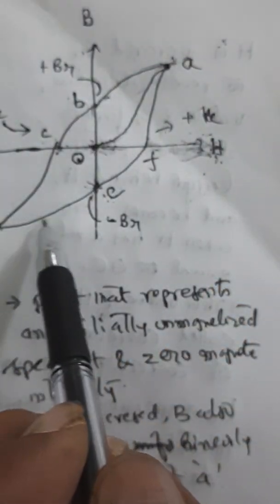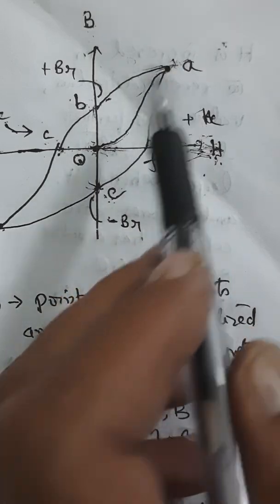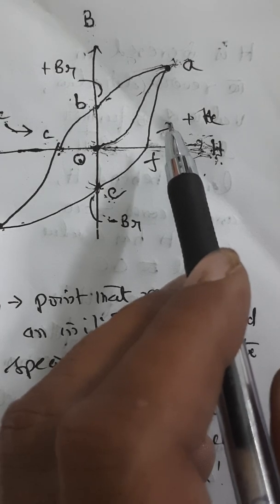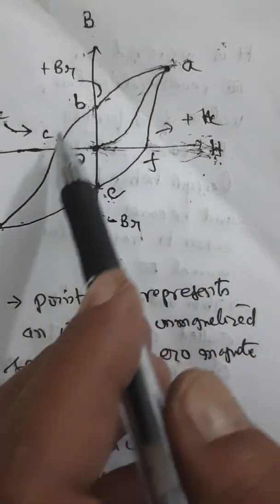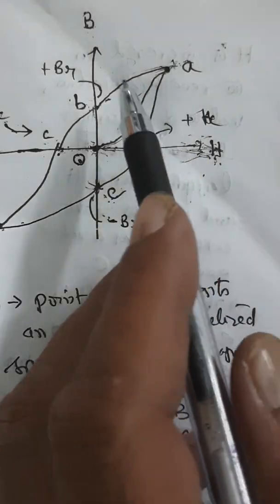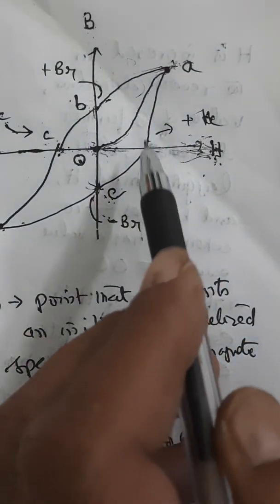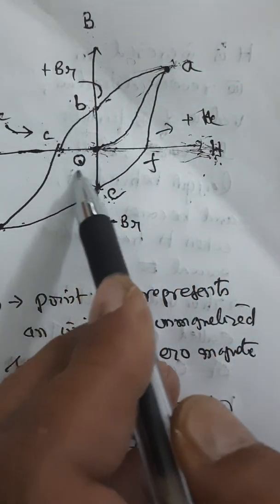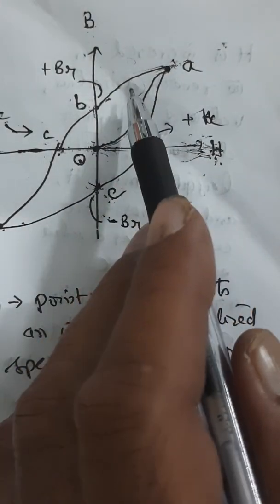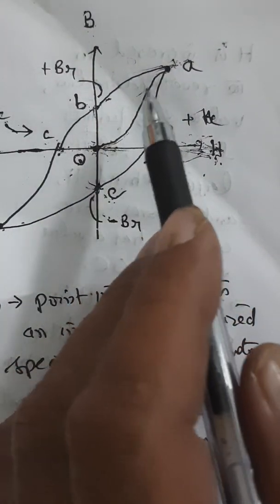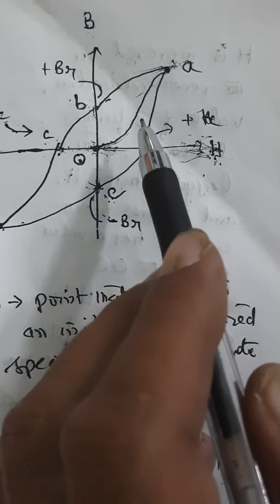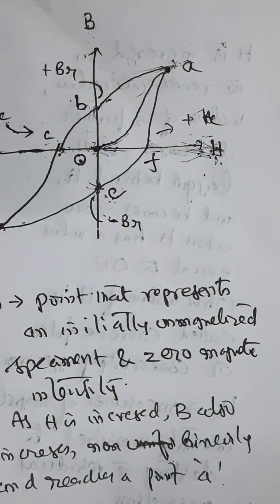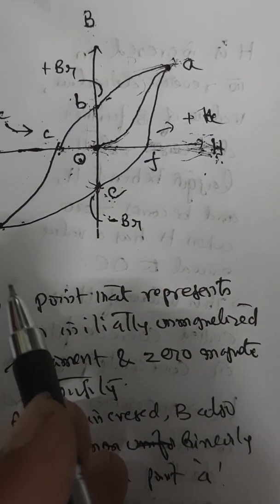The closed curve you are observing, A, B, C, D, E, F, A, which represents cycle of magnetization of a specimen, is what is known as hysteresis curve or hysteresis loop of the specimen. Based on the area of hysteresis loop, ferromagnetic materials are classified into hard and soft magnetic materials. So I am just briefly summarizing for you.